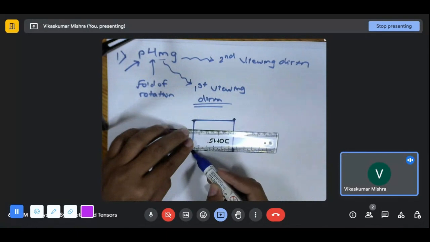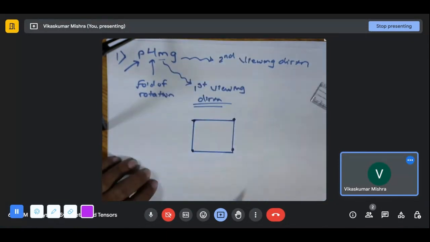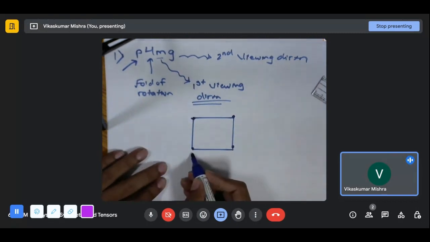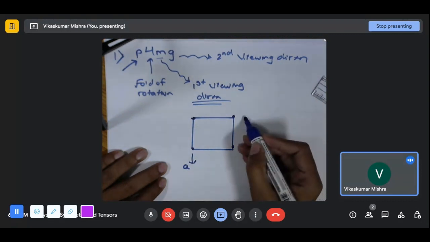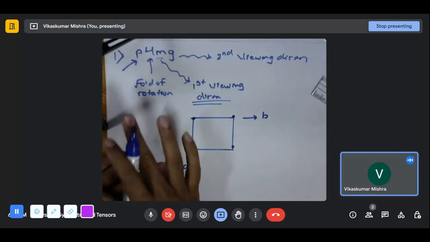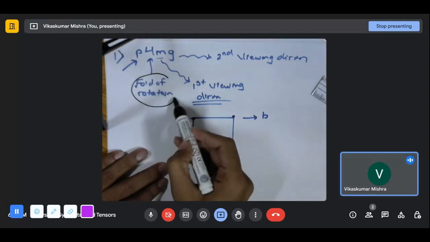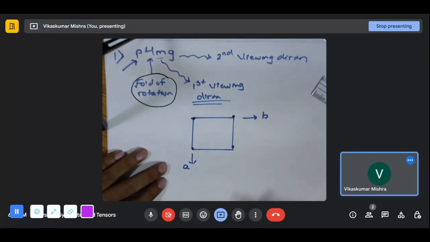I might have distorted the shape a little bit, but we can consider that it is a square. So considering this to be the square, these are the directions which we will follow from the international table. This is the B direction, let us say. From the fold of rotation, we got to know this is a square lattice.